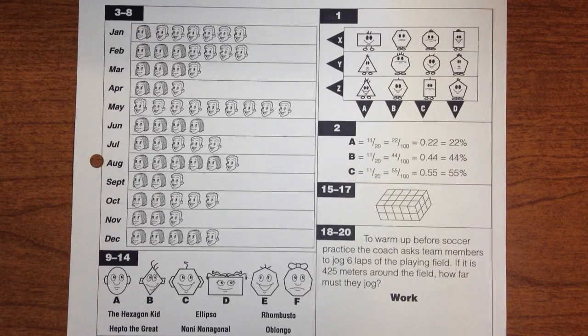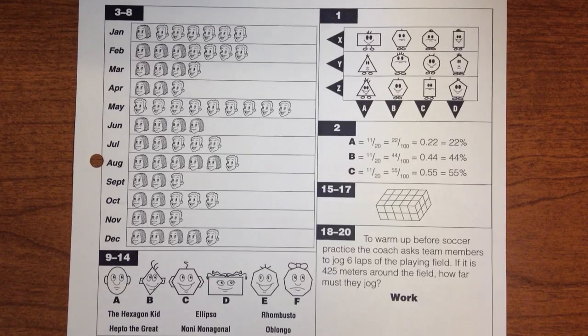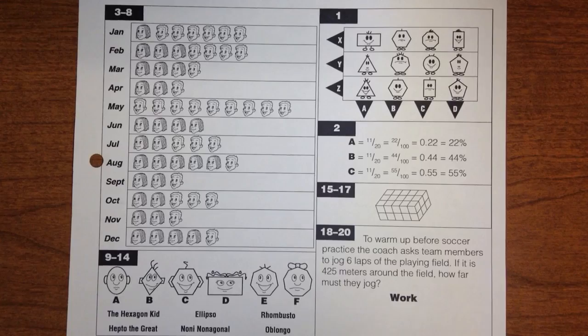Number 13. Who is Nonagonal? And number 14. Who is Hepto? The next 3 questions relate to the shape made of cubes. Number 15. How many cubes make up the solid shape?